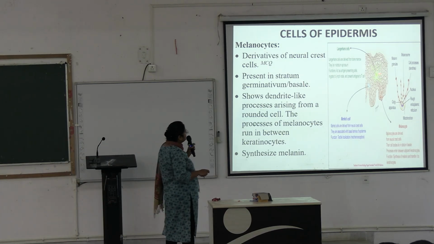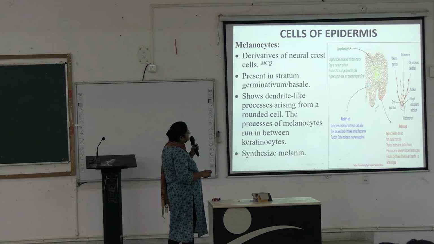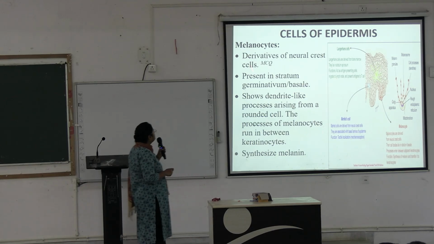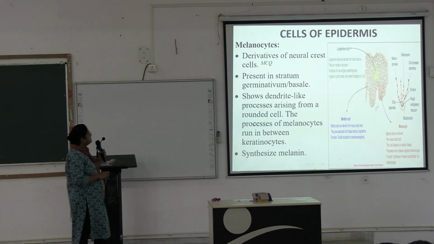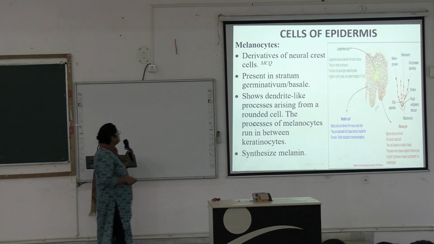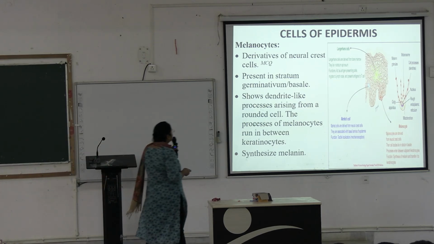Here, one melanocyte has been shown. Okay, it has processes containing the melanin granules. So they are derivatives of neural crest cells. This is important for your MCQ. Melanocytes derivation comes from embryology.